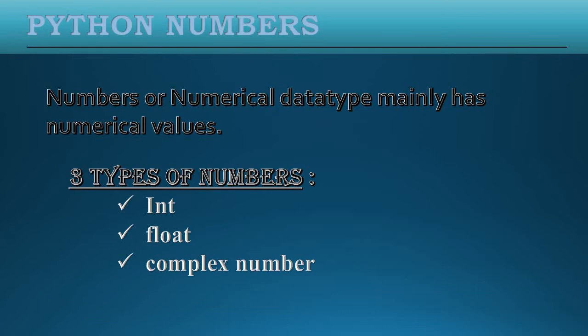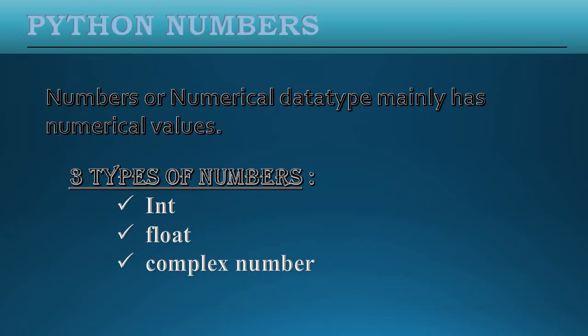Then we have float data type. Float is a decimal values, or we can say that it is a floating point values. When we write a number having decimal values, then that number comes under float data type. Now another data type we have is complex. Complex numbers in Python are same as we have complex number in mathematics.